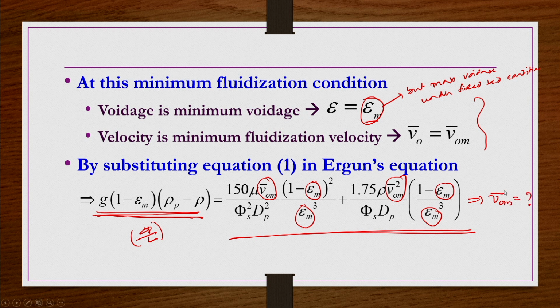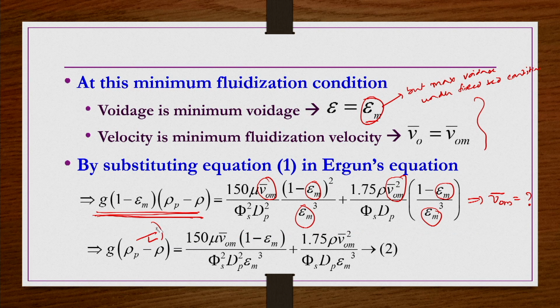It is a kind of quadratic equation that you get when you substitute all the properties like voidage, gravity, densities, particle size, shape factor, and so on. When you substitute, you get a quadratic equation for the minimum fluidization velocity, which you solve. We are going to do one example problem also. From this equation, if you cancel out 1 minus epsilon m from both sides, you get a further simplified equation. From here also you can get the minimum fluidization velocity. Both are the same, not different.